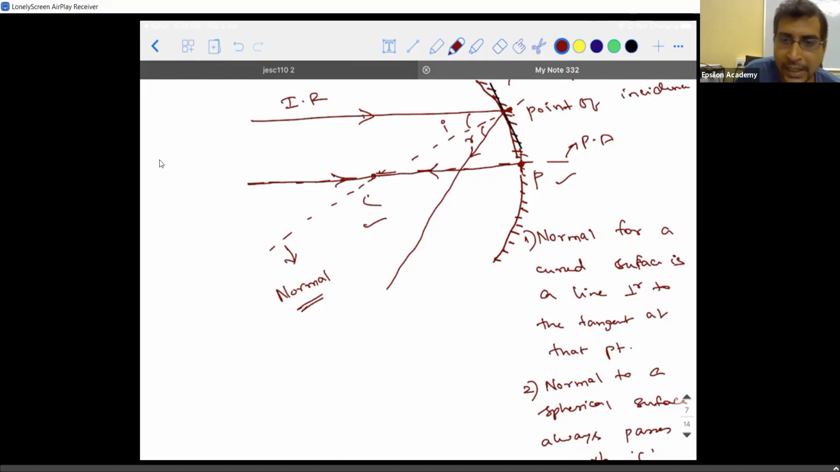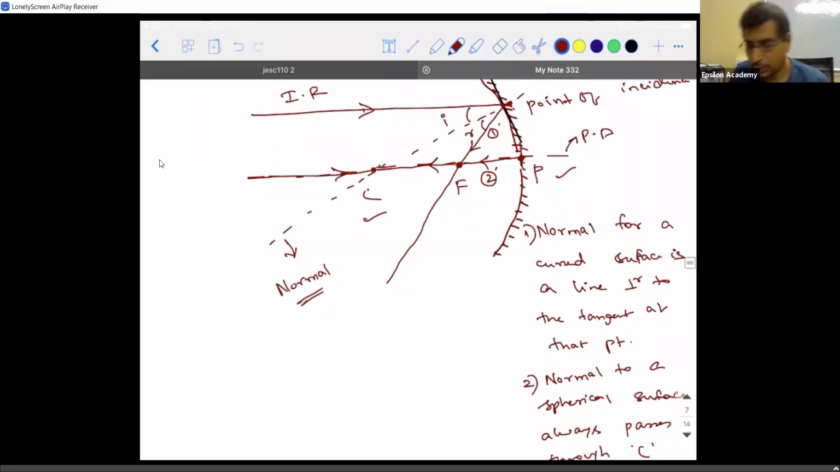So this reflected ray and that reflected ray meet at a point on the principal axis, and that point is what is called the focus. You're able to understand? From this only the definition actually comes into picture. You have one reflected ray from the ray taken parallel to the principal axis, and one reflected ray along the principal axis itself. They both meet at a point, and that point is what we call the focus or the principal focus.